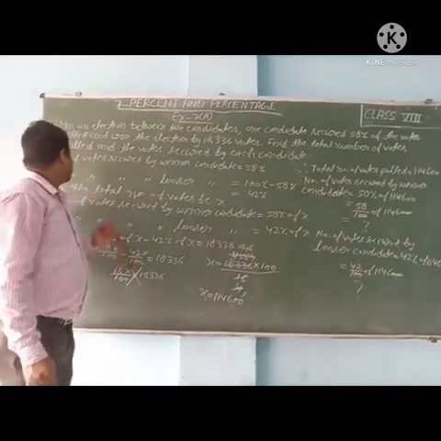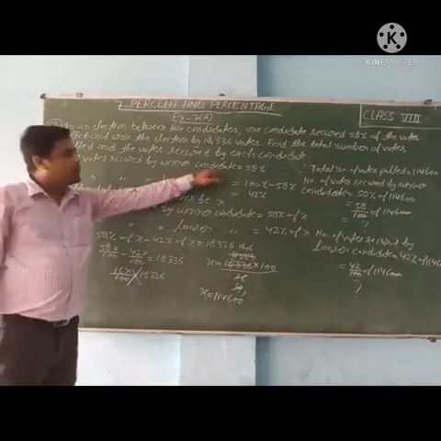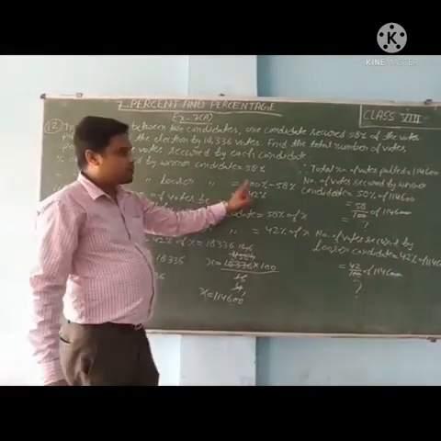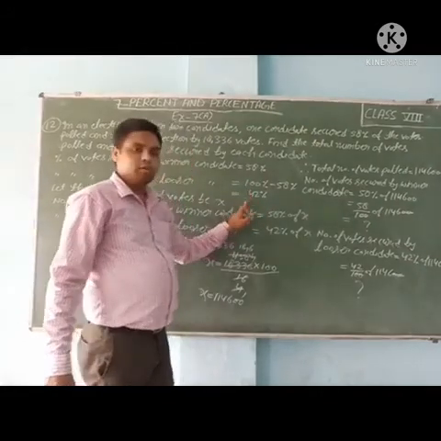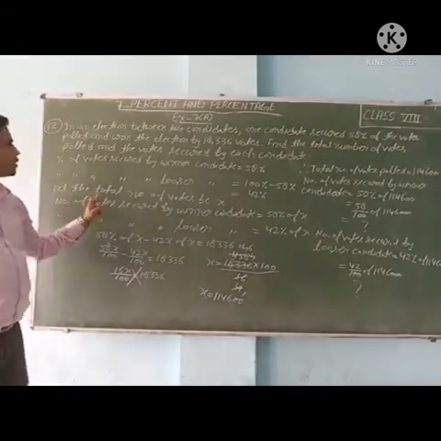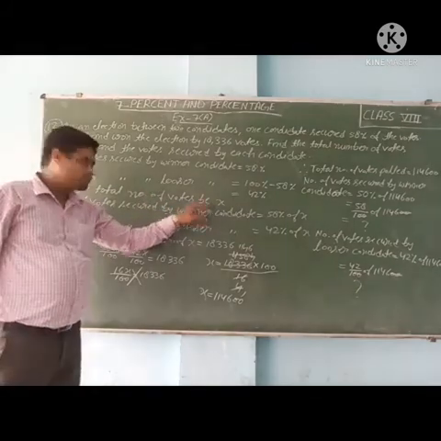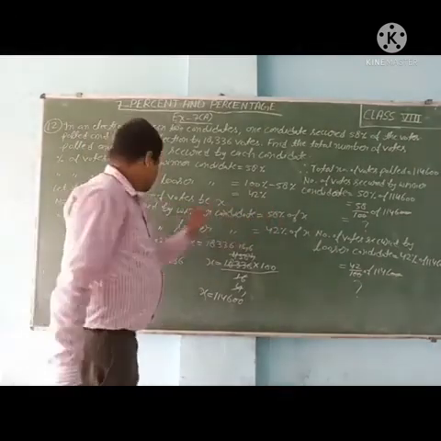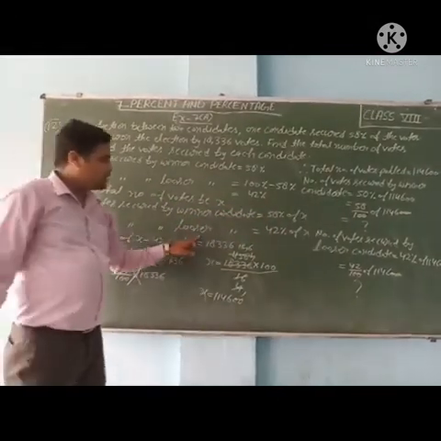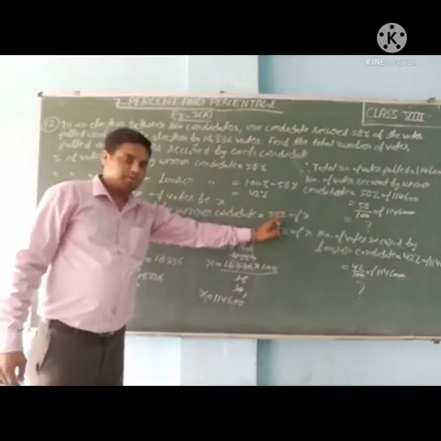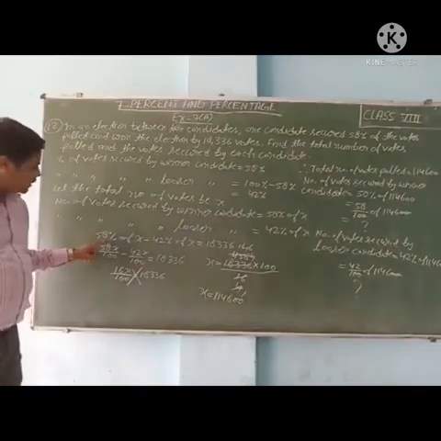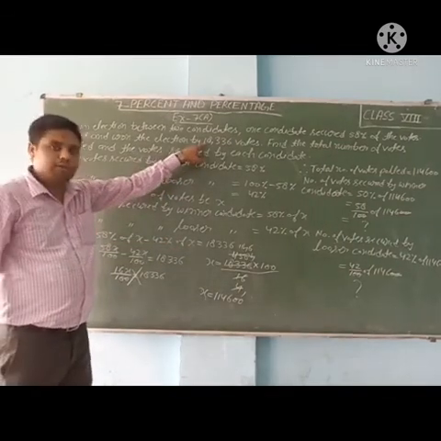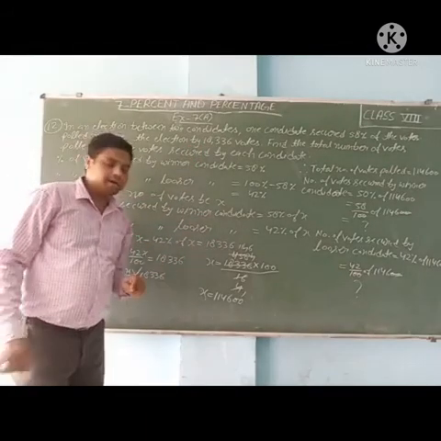So listen again. Percentage of votes secured by winner candidate 58%. Percentage of votes secured by loser candidate 100% minus 58%. It means 42%. So let the total number of votes be x. So number of votes secured by winner candidate 58% of total votes. Then number of votes secured by loser candidate 42% of total votes. That is x. So 58% of x minus 42% of x, their difference is 18,336.